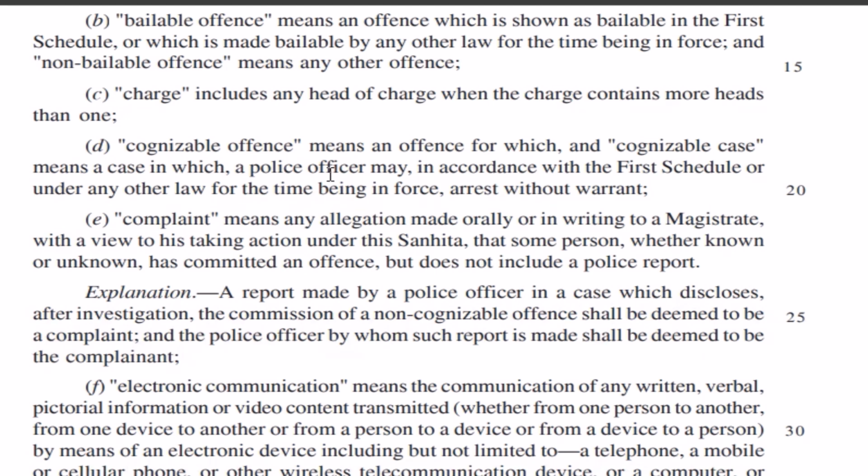For example, a person may be charged with robbery, he may be charged with culpable homicide, he may be charged with theft. So there could be one charge, there could be more than one charge. Then we have the cognizable offense.